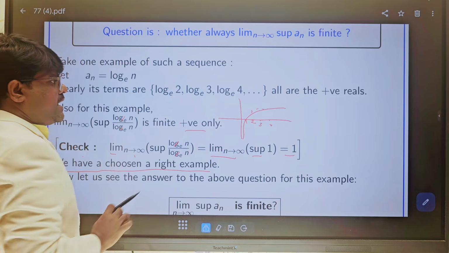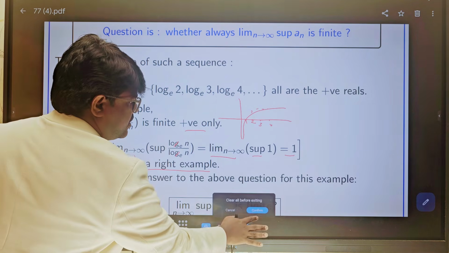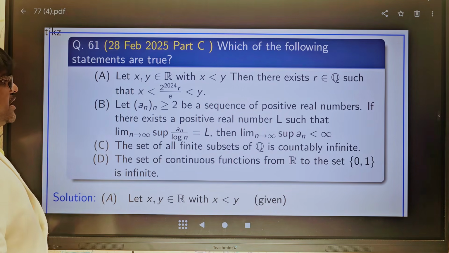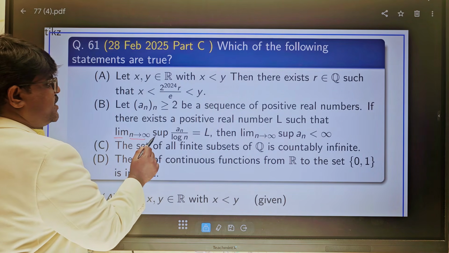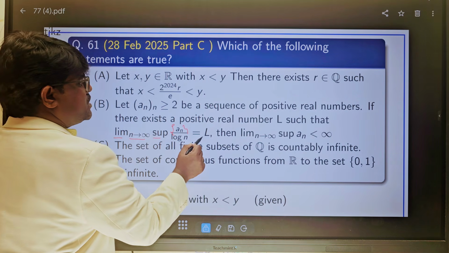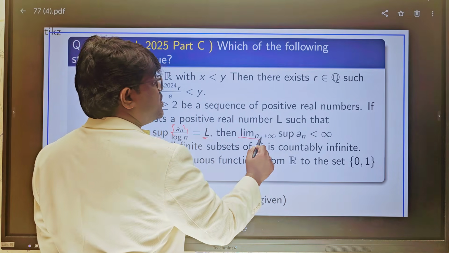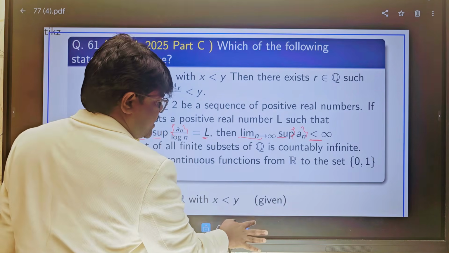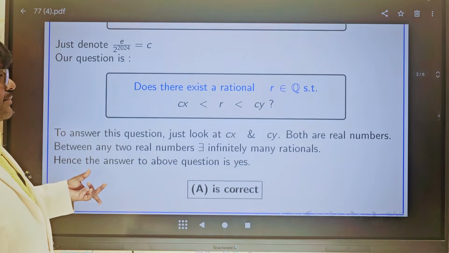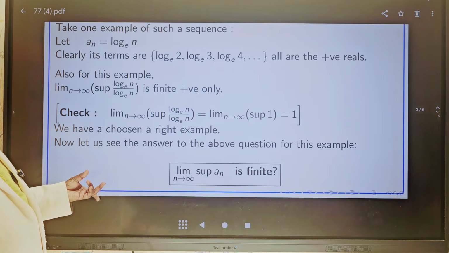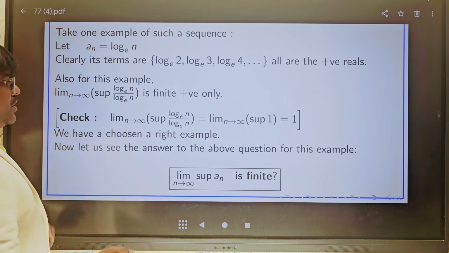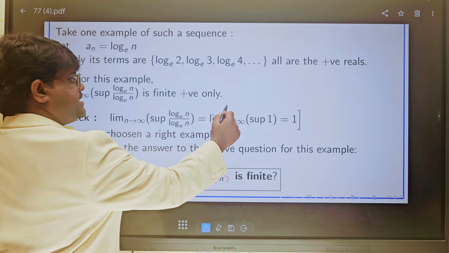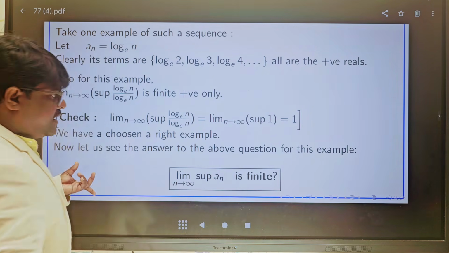So the suitable example is this. But you can see in the question what they have given and what they are asking. In the question they are telling that limit n tends to infinity, supremum of this one equals L, then limit n tends to infinity, supremum of the sequence a_n must be less than infinity. Now we will check that one. This condition is satisfied, because limit n tends to infinity, supremum of the sequence a_n is finite. This condition is satisfied. We will check whether the second condition holds good or not.